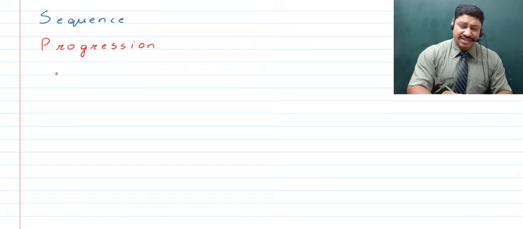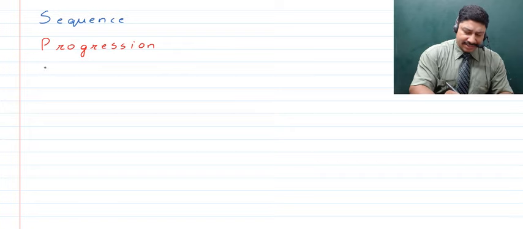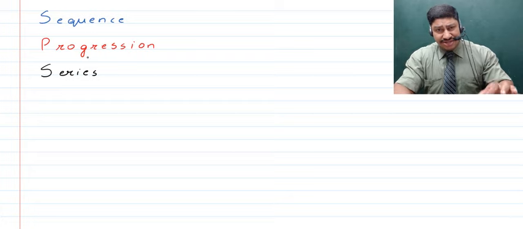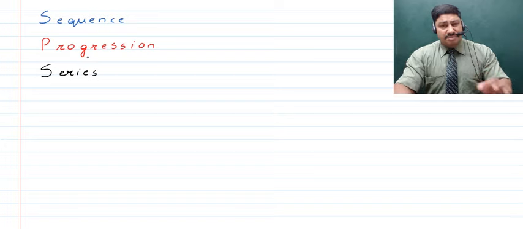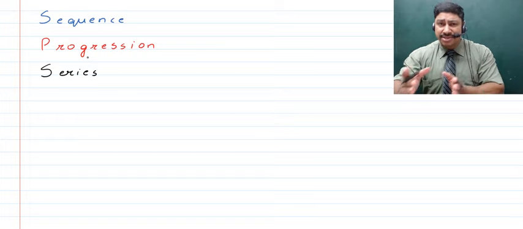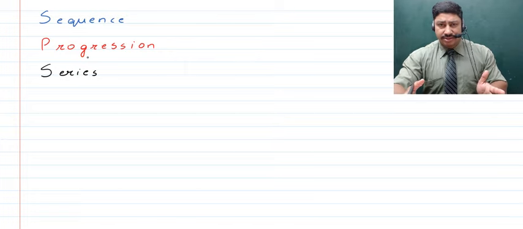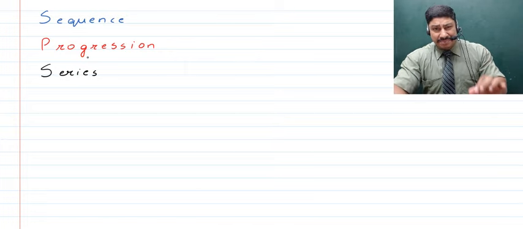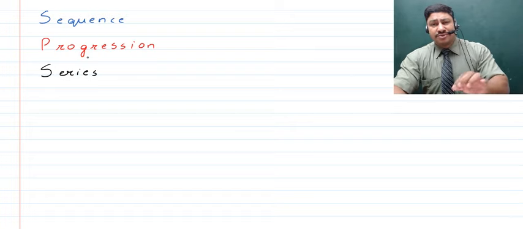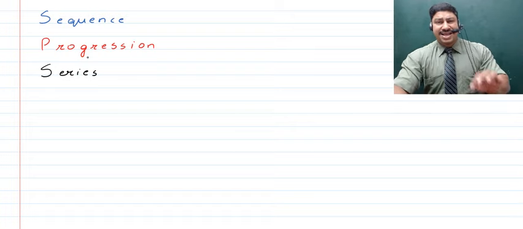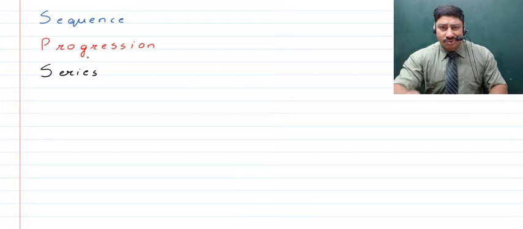Next now children, after this, we talk about a series, right? When we talk about a series, it is nothing much different than a progression. The only difference is, in place of keeping a comma in between any two terms of a progression, you keep a plus sign, right? So here children, we are not interested in what the sum is going to come to be, but we are interested in showing that all the terms have been added up together to give you a sum, right? So this representation of all the terms of the progression with a plus sign in between each two is known as a series.